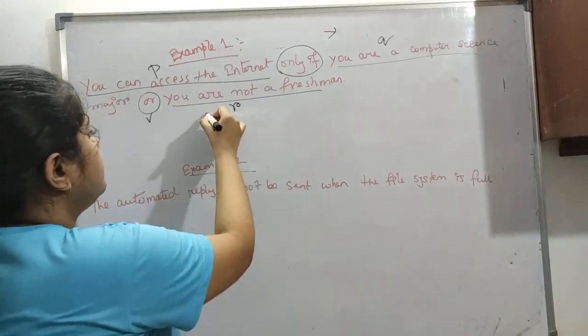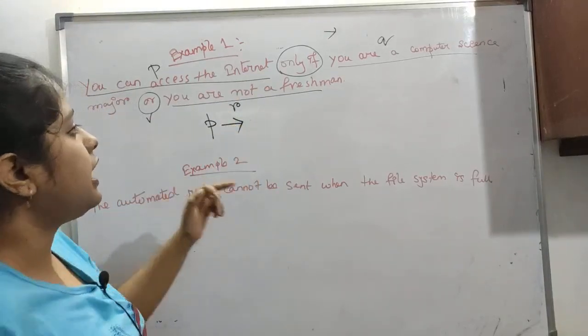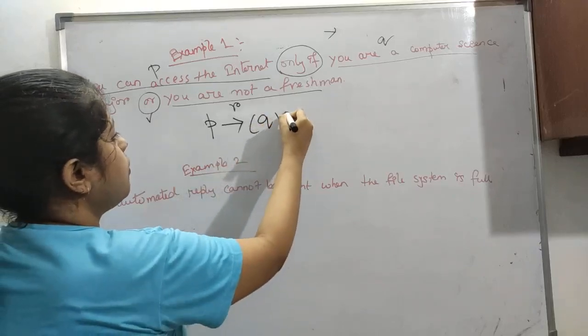So it can be written as P arrow Q or R bar.